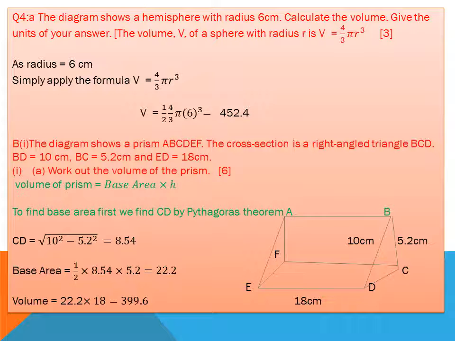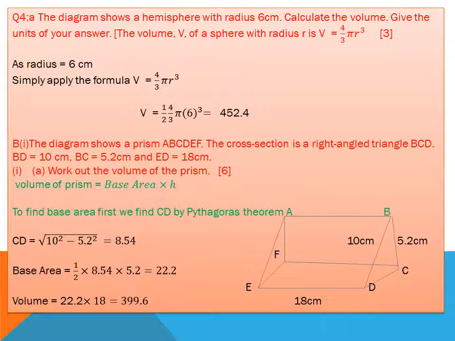In part B, the diagram shows the prism ABCDE. The cross section is right-angled triangle BCD, and BD is given in the question. Work out the volume of the prism. The volume of a prism is base area into height. First we find CD, because 18 is the length and the width is CD. Length is 18 centimeters and width is DC. I find the value of DC by using Pythagoras theorem.